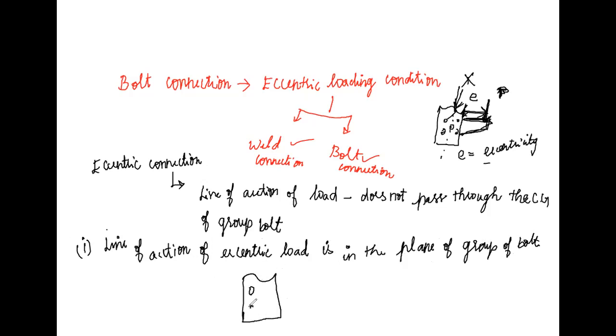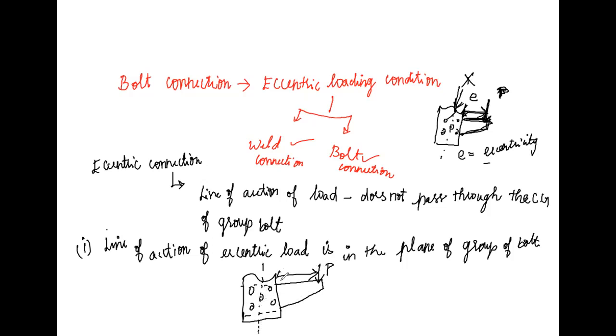For example, as same as I'm taking, we have 5 bolts. This is called the bracket plate. The load is acting on this bracket plate, so it doesn't act on the center of gravity of the bolt.